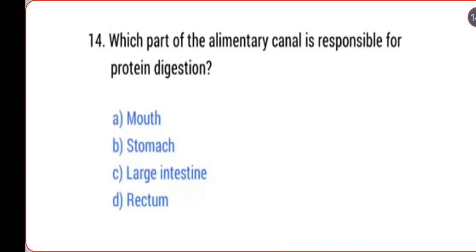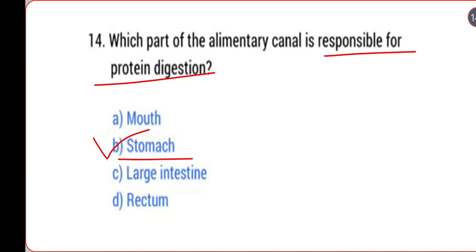Next question: which part of the alimentary canal is responsible for protein digestion? Protein is digested in the stomach and small intestine. There is no option of the small intestine, so the answer is the stomach.